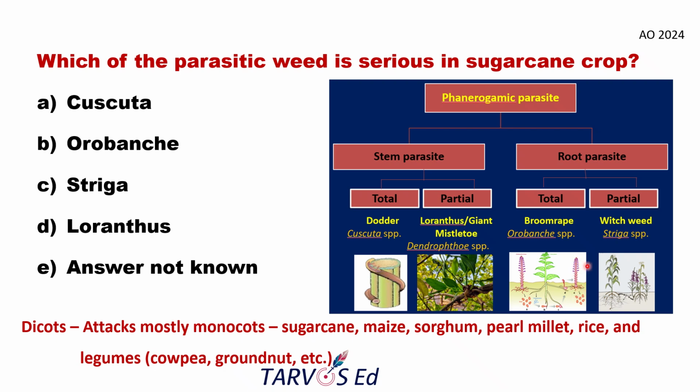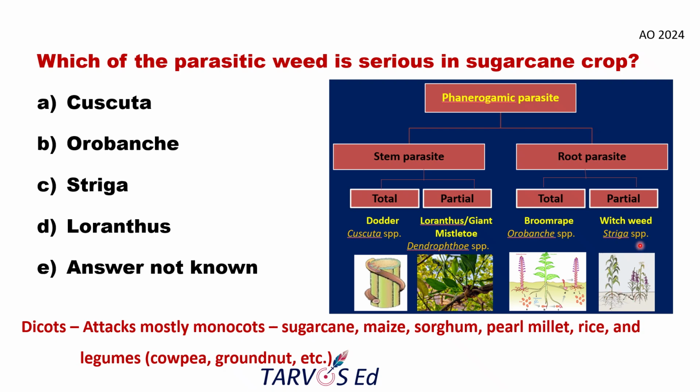This pink color will be the phanerogamic parasite and the green color will be the host. On the root system only they are parasitizing and they are devoid of leaf system. Only flowers, inflorescence only is there. Which means it will derive all its nutrients from the host plant roots.